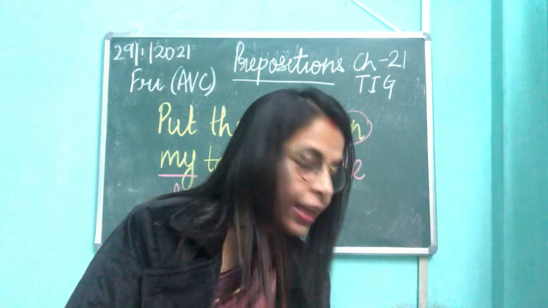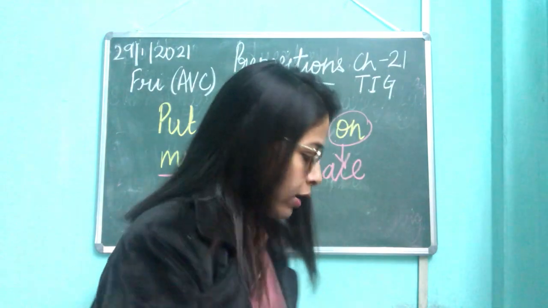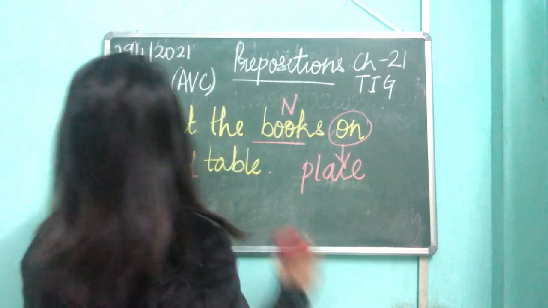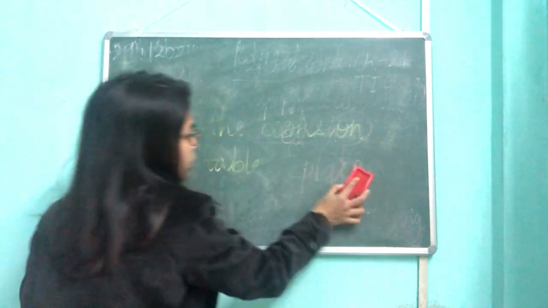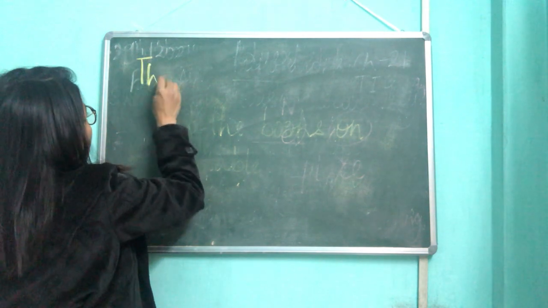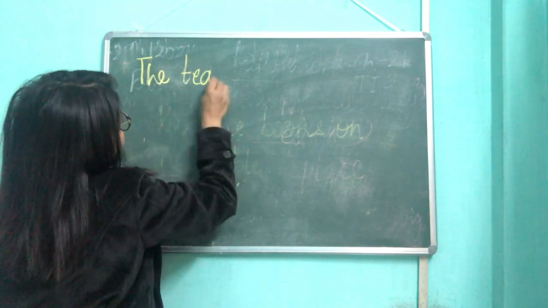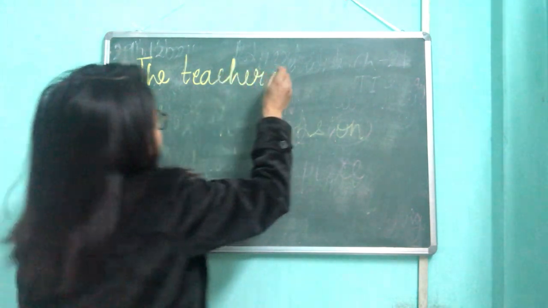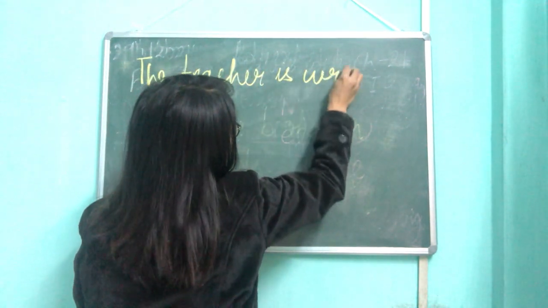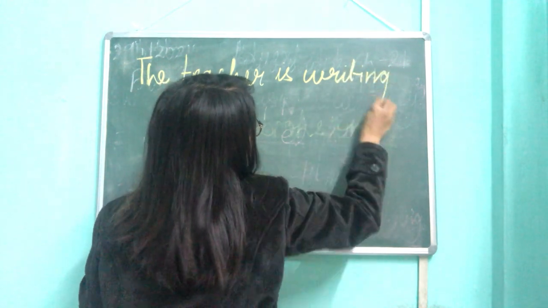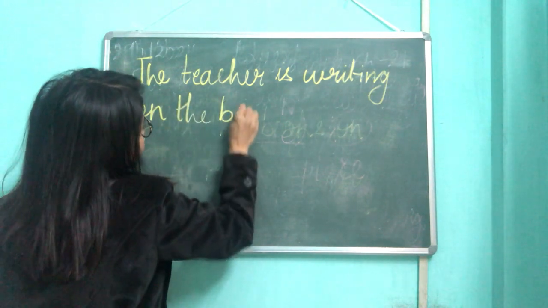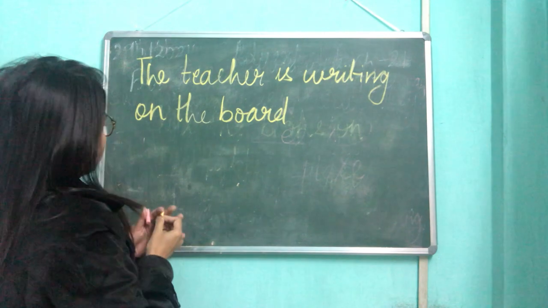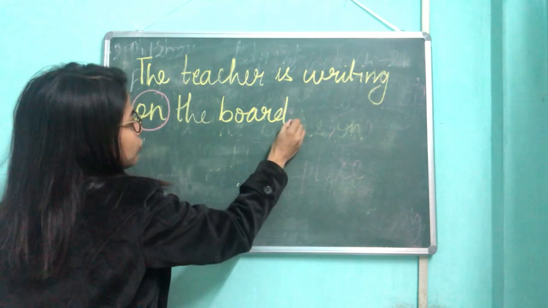Okay, so the first thing is preposition of place. So what is a preposition of place? Just erase the board. I hope you are able to see the board, although I have my back towards you. Okay, when I write, I'm going to move away. Fine. So the teacher is writing on the board. The teacher is writing on the board. So where is the teacher writing? On. Yes, a full stop has to be there.